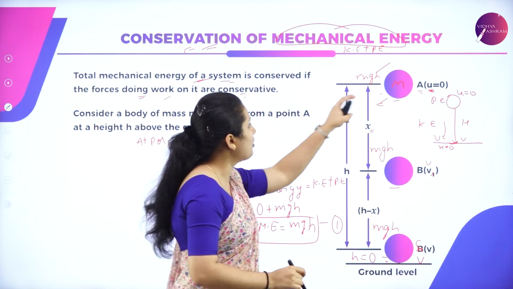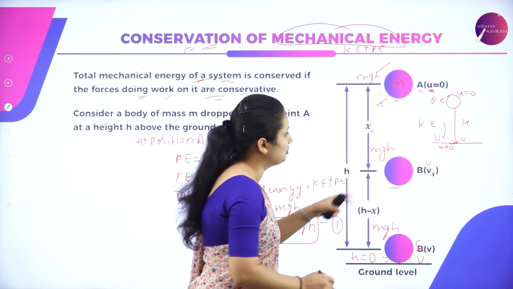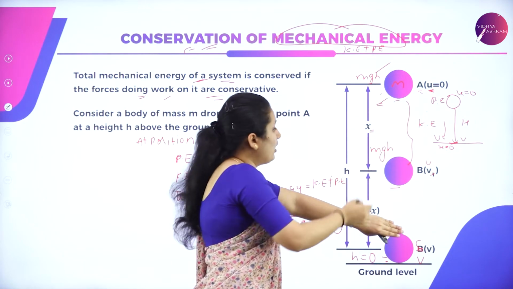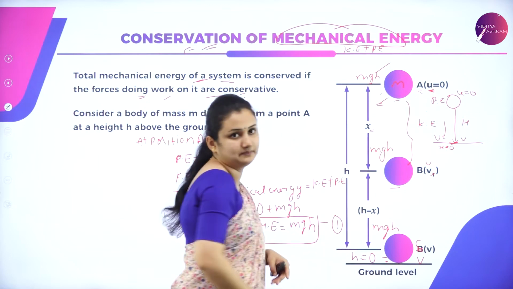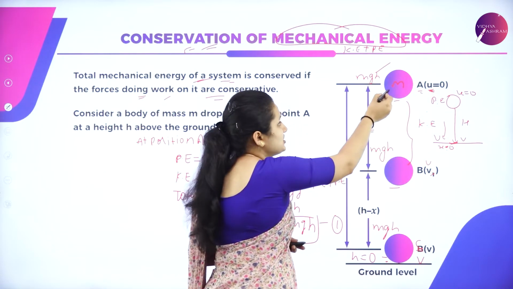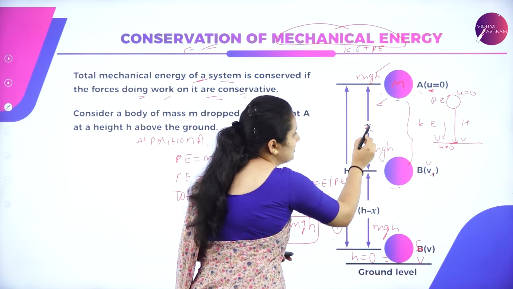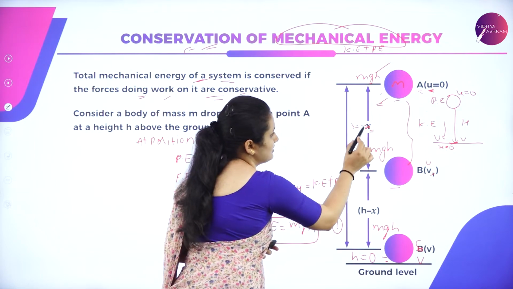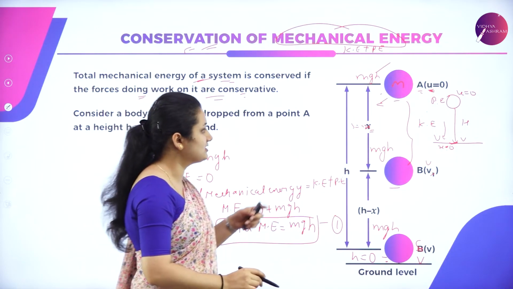Now what happens? The ball is moving from position A to B. Consider this part. What happens when it moves from A to B? It is displaced from position A to position B. It is traveling a distance s is equal to x.